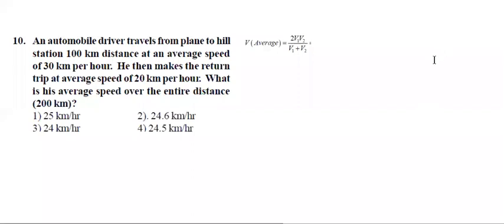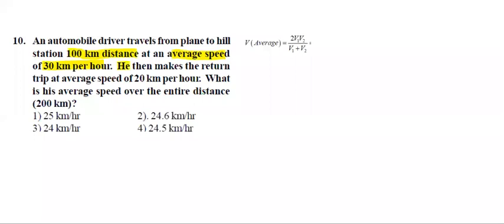See here what is given. An automobile driver travels from plain to hill station, 100 kilometers distance, at an average speed of 30 kilometers per hour.